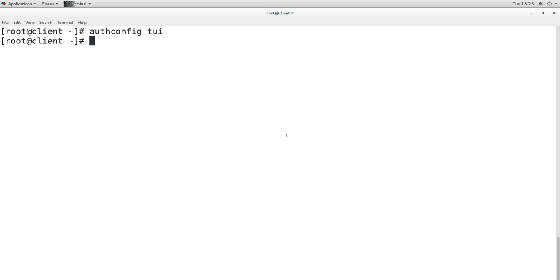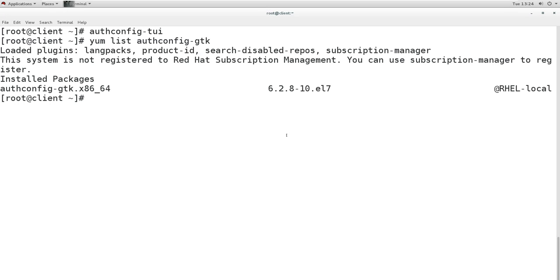You can use the graphical tool also. So if you want to use graphical, then you have to install it first: authconfig-gtk. I have already installed it, so basically if it is not installed, then you have to install it. You can see the package name is also authconfig-gtk, and it is already installed, and because of that I have this command.